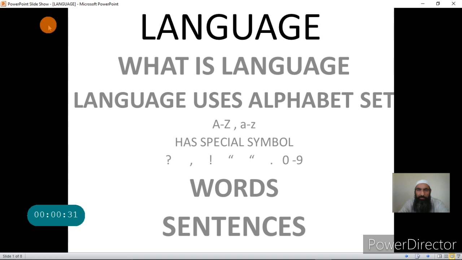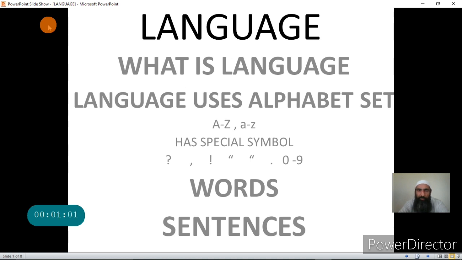Now, language can be defined as a system of communication in which we use a set of symbols in written form and a set of sounds in spoken form in order to express ourselves to others.